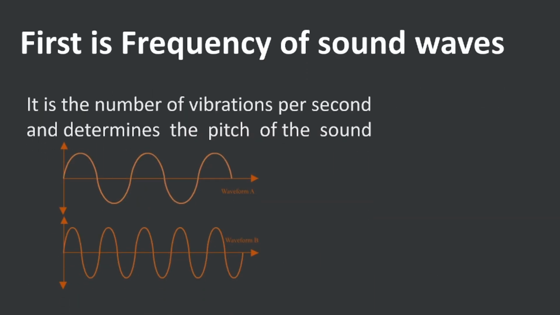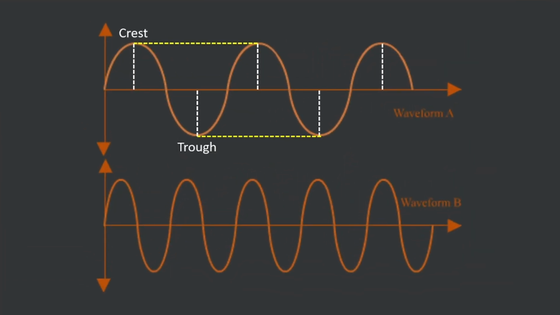Now let's talk about properties of sound waves. The first is frequency of sound waves. Frequency is the number of vibrations per second and determines the pitch of the sound. What do we mean by vibrations per second? Now let's expand this figure. Vibration or frequency can be counted by how many oscillations the wave does in 1 second. Now what is one oscillation? If you notice, let's talk about some terms, which are the crest and the trough.